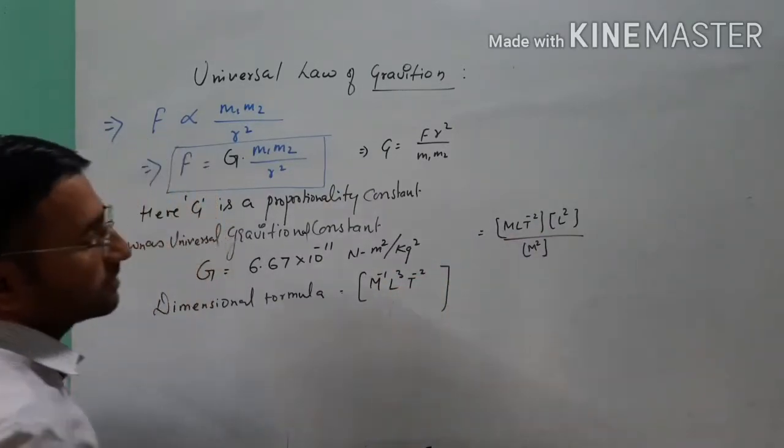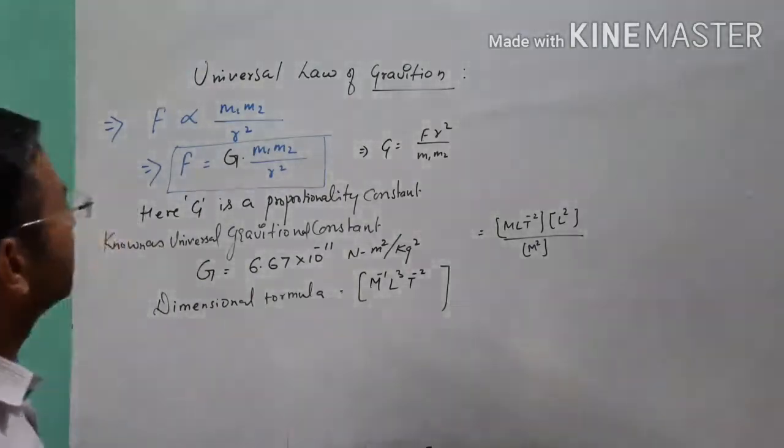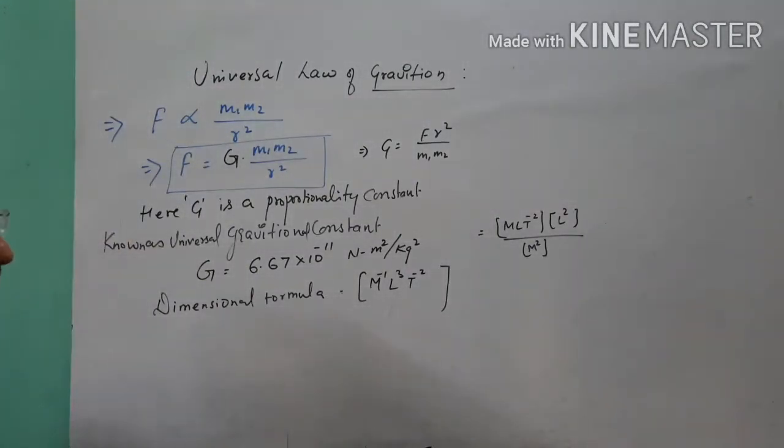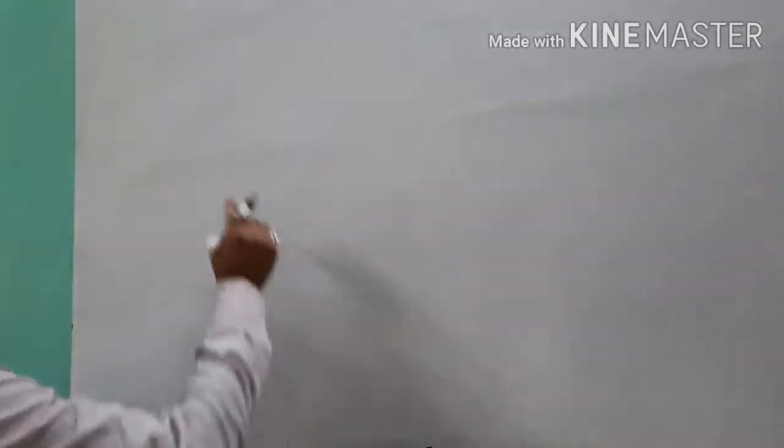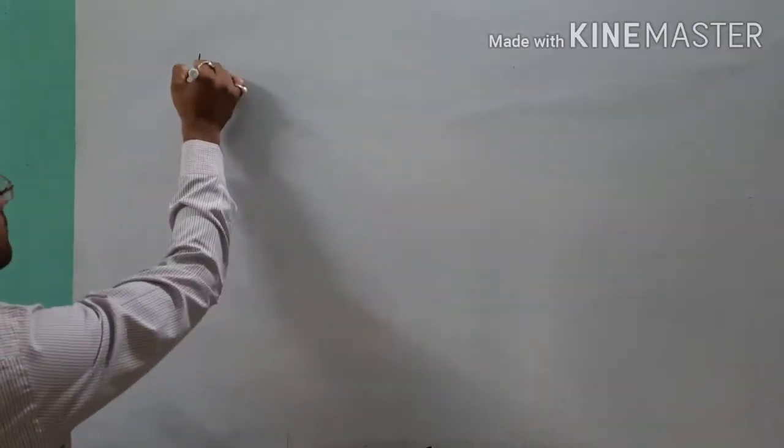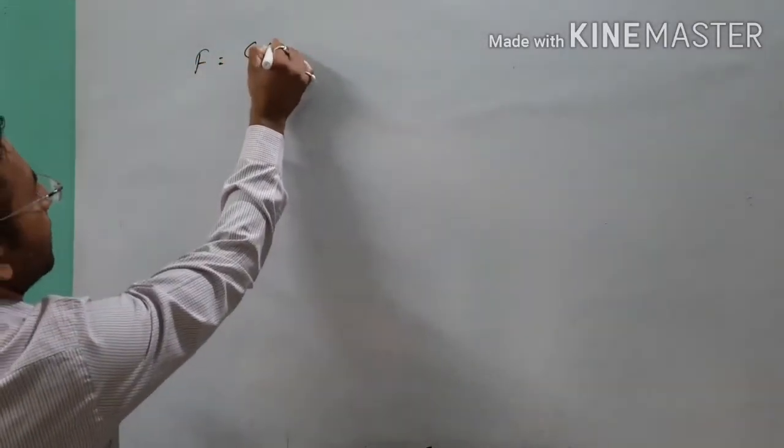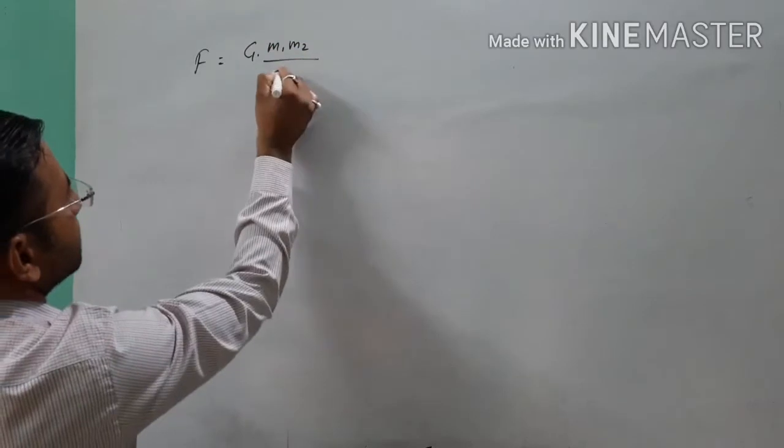Point clear? This is the unit and dimensional formula of gravitational constant capital G. Point clear? So note it. Now student, we will talk about the value of force by this relation, G m1 m2 by r square.